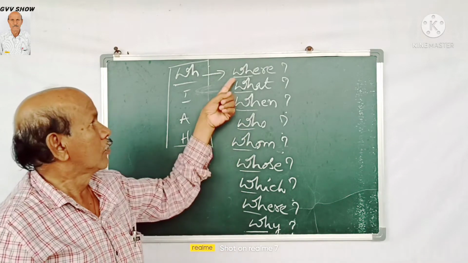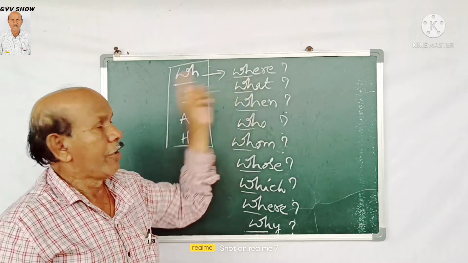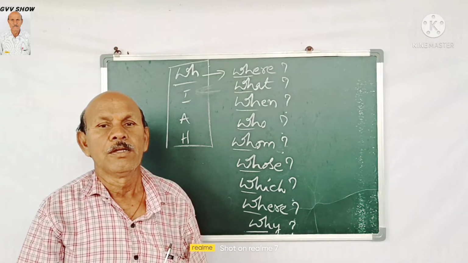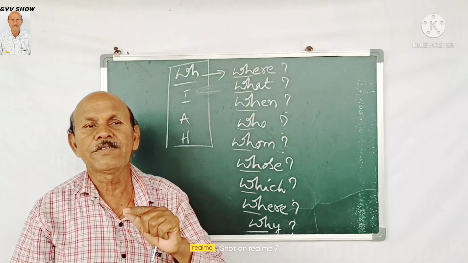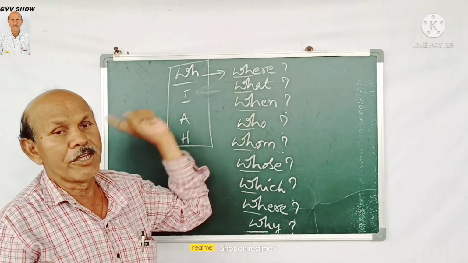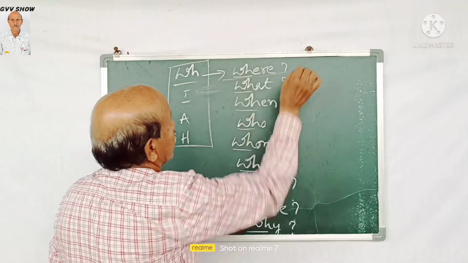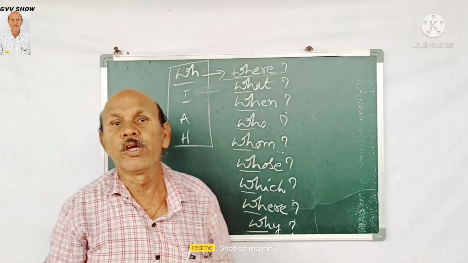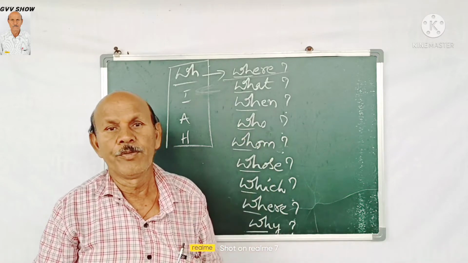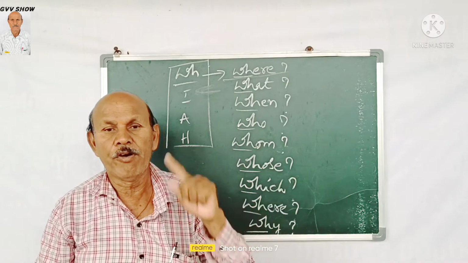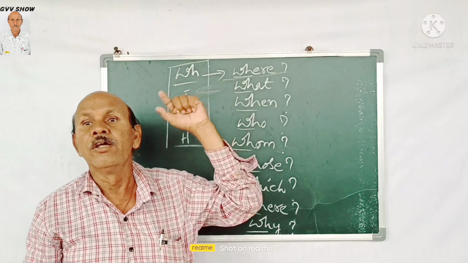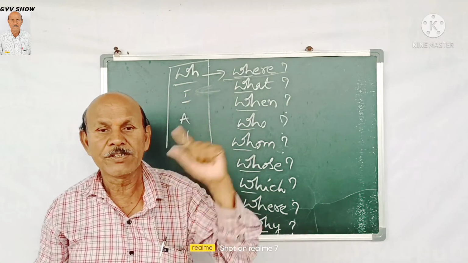Starting with WH, where means the place. His intention is the place which the person or persons are going. In these circumstances we use where. Where are you going now? Where is your village? Where is your book? Where is your pen? Where is your father? All these questions start with where. Regarding place, you must know it, that is called where.